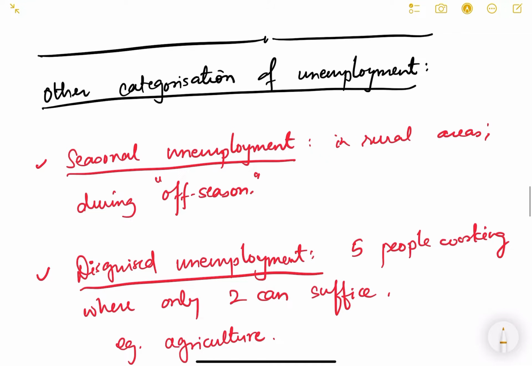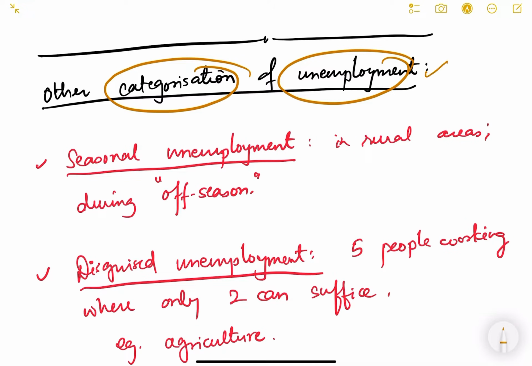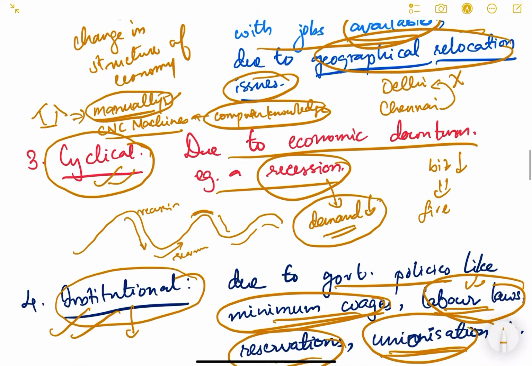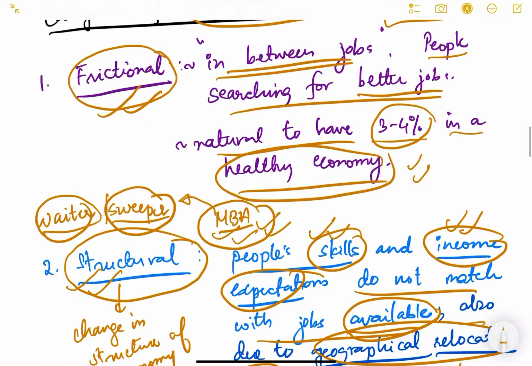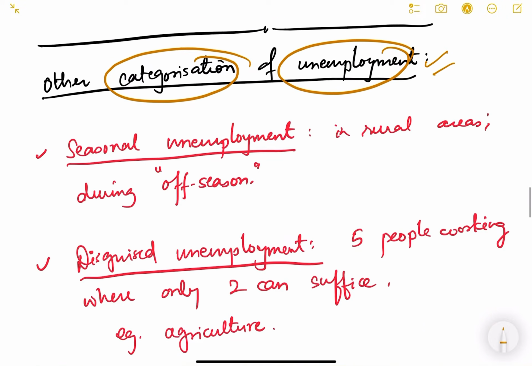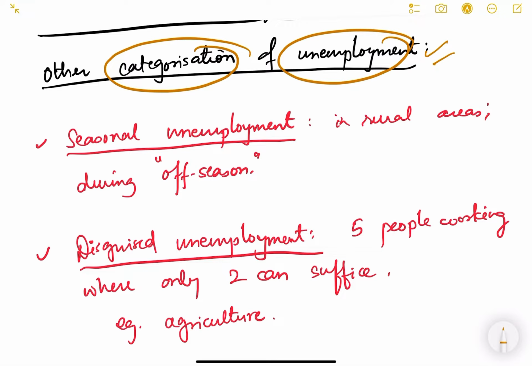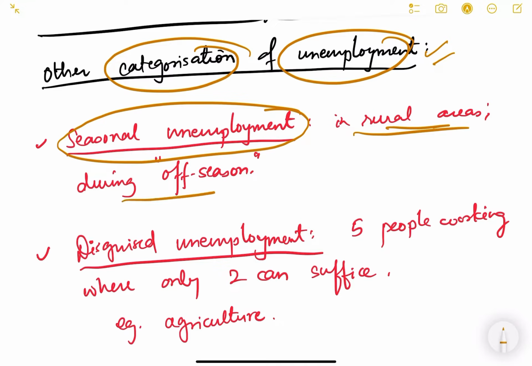Now there is another categorization of unemployment also. So this we had seen, the four types of unemployment were due to different reasons in the economy. Now there is another kind of categorization of unemployment, and the first one is seasonal unemployment. It is in rural areas and during the off season.